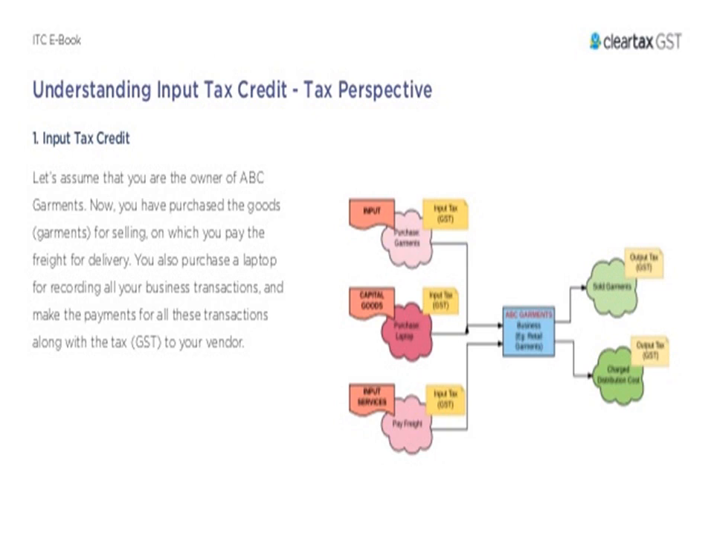Now, understanding input tax credit according to a tax perspective, I am explaining with the help of an example. Let us assume that you are the owner of ABC Garments and you have purchased goods, that is garments, for selling, and on which you pay the freight for delivery. You also purchase a laptop for recording all your business transactions and make the payment for all these transactions along with the GST to your vendor.